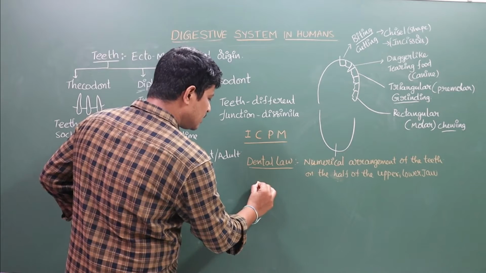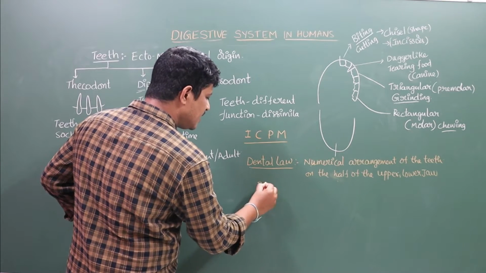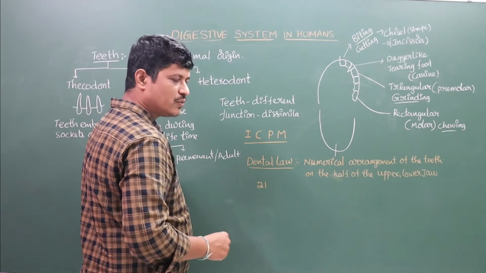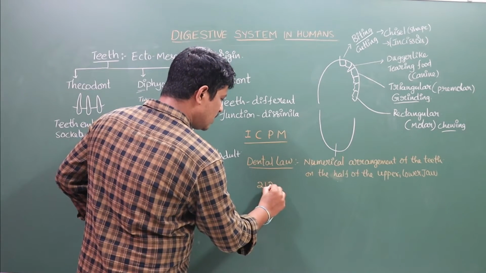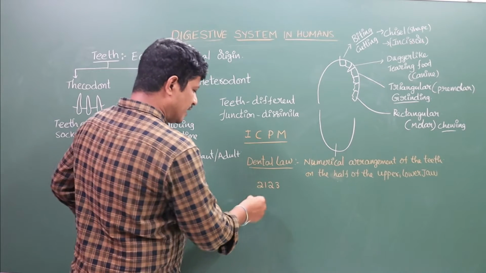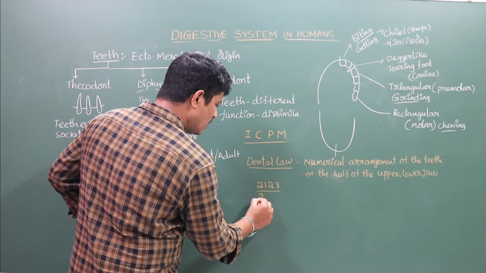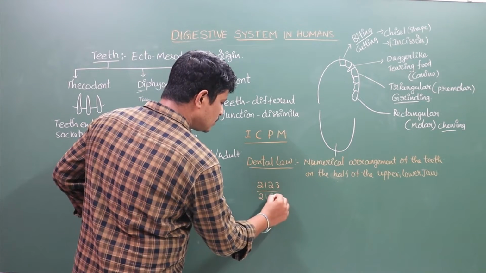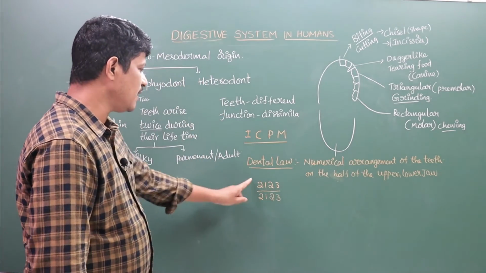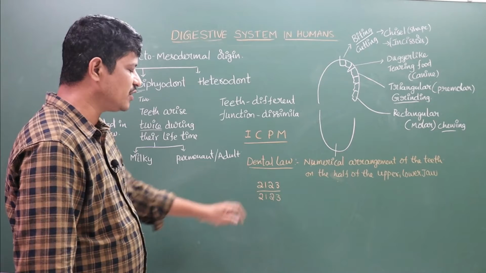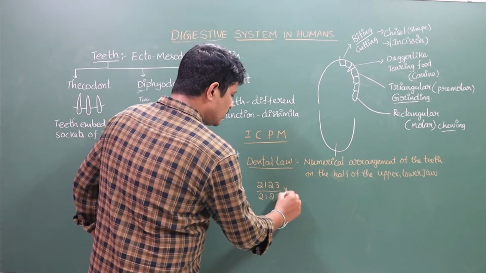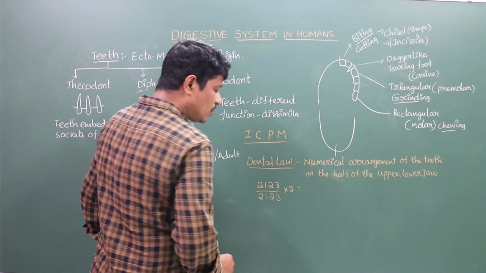First is the total number of incisors, here 2. Canines in human beings 1. Premolars 2. And molars 3. So 2, 1, 2, 3 by 2, 1, 2, 3. This is also the total number of teeth of human beings. It indicates 2, 1, 2, 3 by 2, 1, 2, 3 into 2.